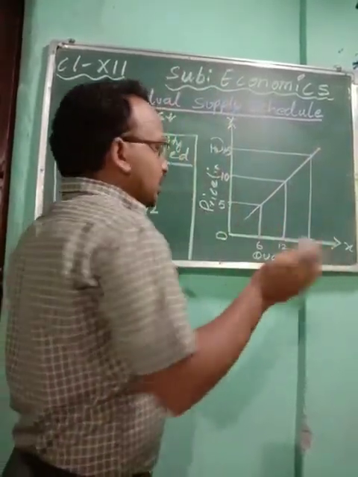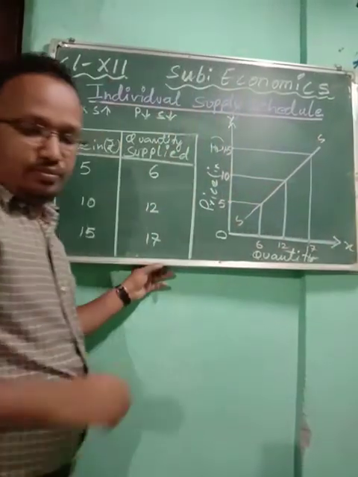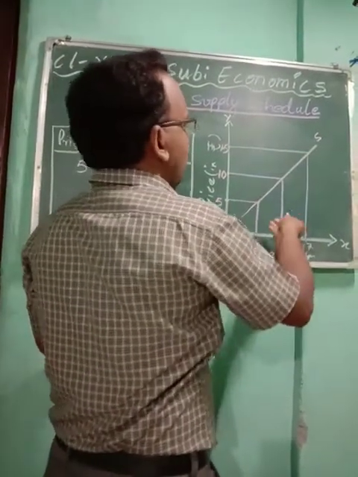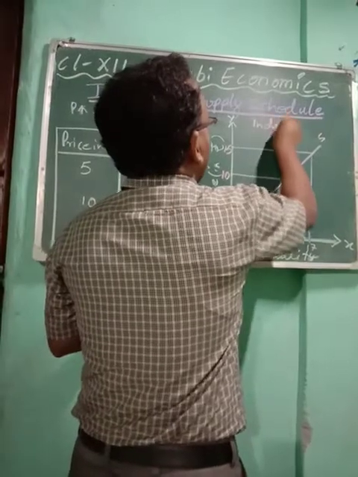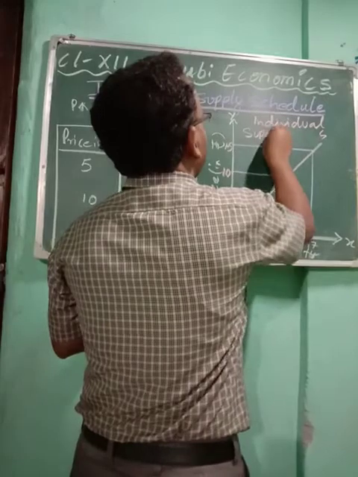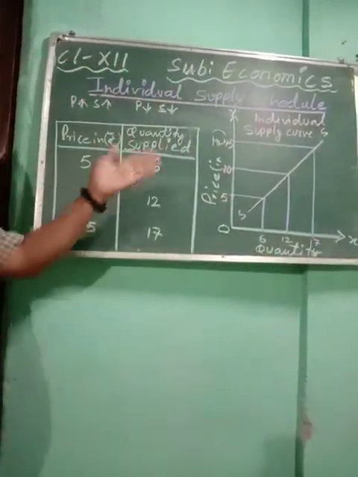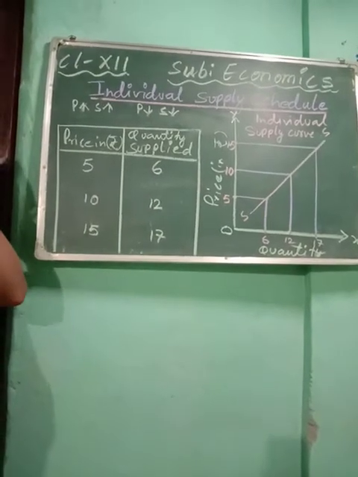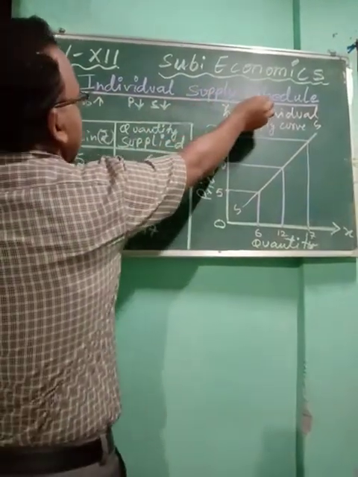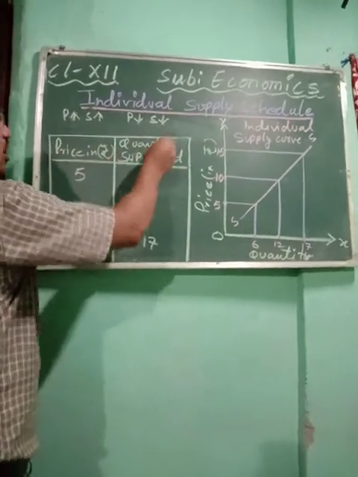Okay, as it is a supply curve, you will write SC. And it is your individual supply curve, so you can write individual supply curve. Okay, so your individual supply curve is ready. Once more, when you are preparing the individual supply schedule, you have to write price on the left hand side and quantity supplied on the right hand side.